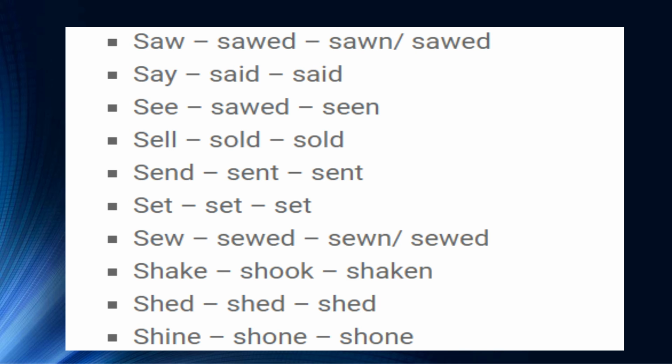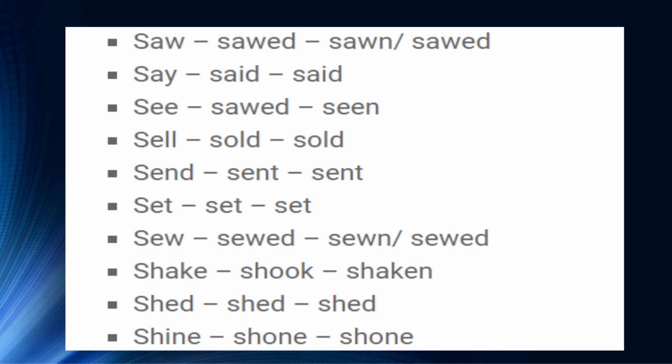Then we have set, set, set. The common mistake in pronouncing this verb is sat. Usually people pronounce it as sat. No, that is S-A-T, and that's the second form of the verb sit that we will take up later in this part. This is S-E-T, set. So its pronunciation is the same for all these three forms, and spellings are also the same, but they are used differently, just as we have seen in examples like put, cut, bet, etc.